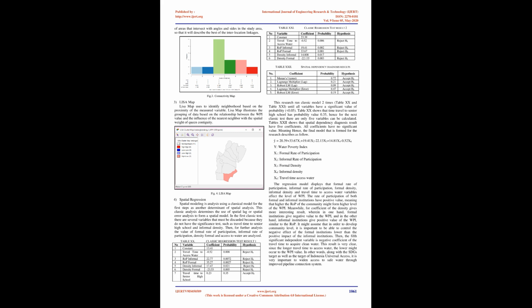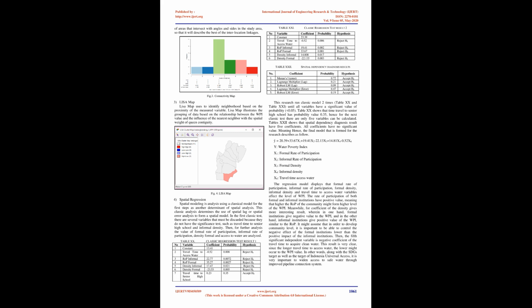3. LISA map. The LISA map is used to identify neighborhoods based on the proximity of the measured variable. The LISA map illustrates the grouping of data based on the relationship between the WPI value and the influence of the nearest neighbor with the spatial weight of queen contiguity. Fig. 4. LISA map.